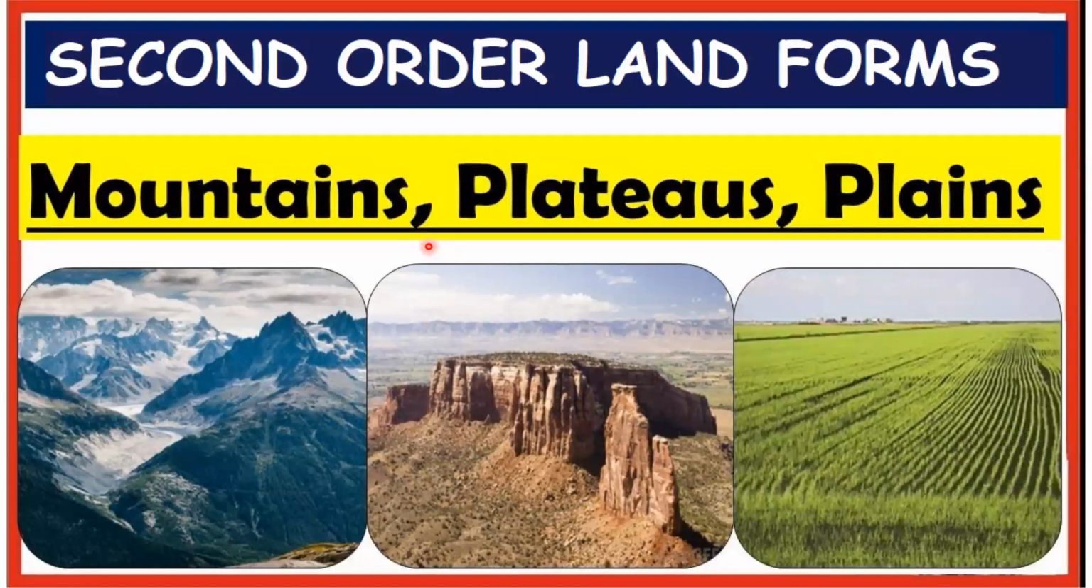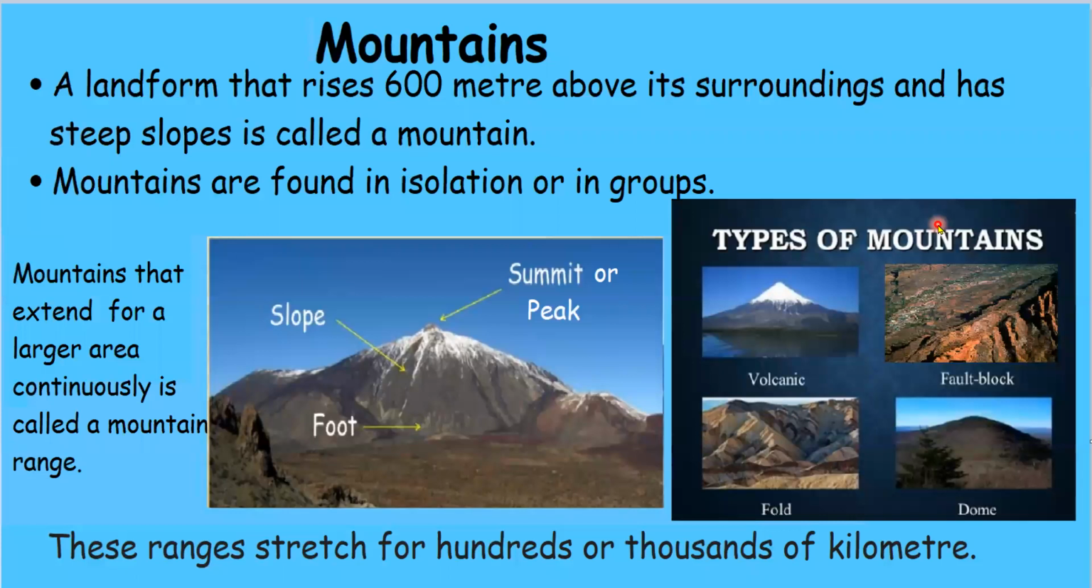Second order landforms: mountains, plateaus, and plains. Mountains. What are mountains? A landform that rises 600 meters above its surroundings and has steep slopes is called a mountain. So what is a hill? Hills are not as high as mountains, and also they have less steep slopes. Mountains are found in isolation or in groups. Mountains that extend continuously over a larger area are called a mountain range. These mountain ranges stretch for hundreds or thousands of kilometers.